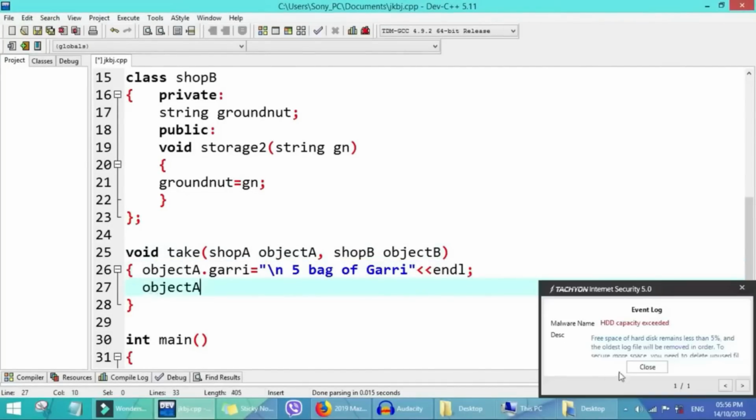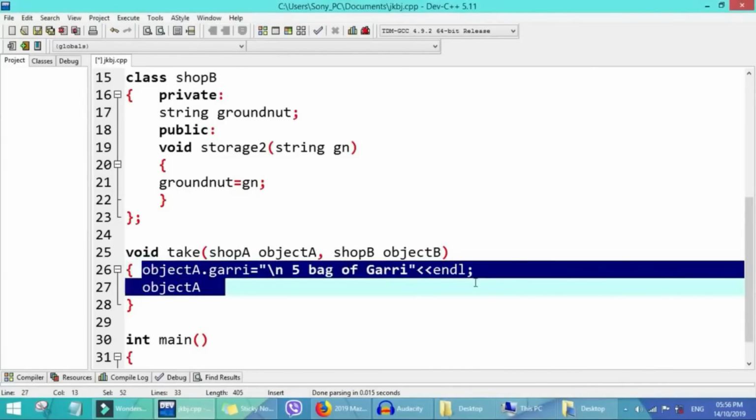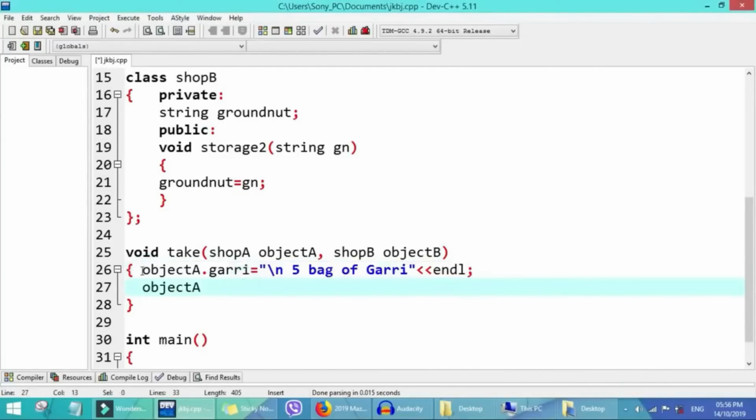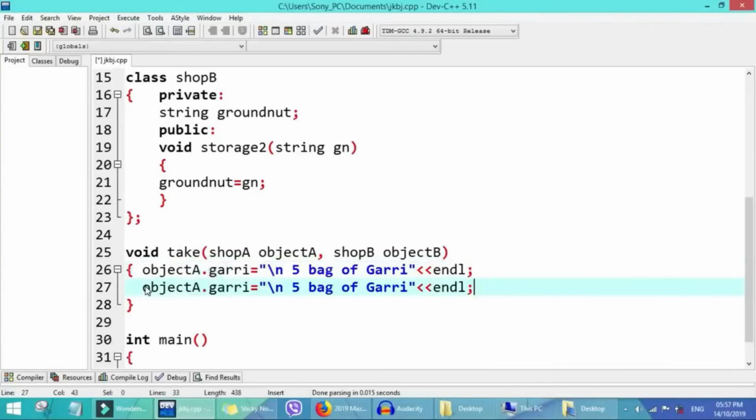This friend function, we copy everything and paste it down. So for object B, we get groundnut. We want to see how many packets of groundnut this friend function will collect from the other shop.